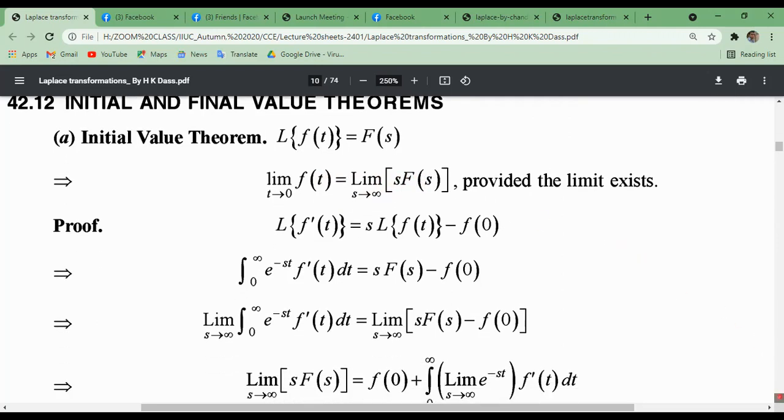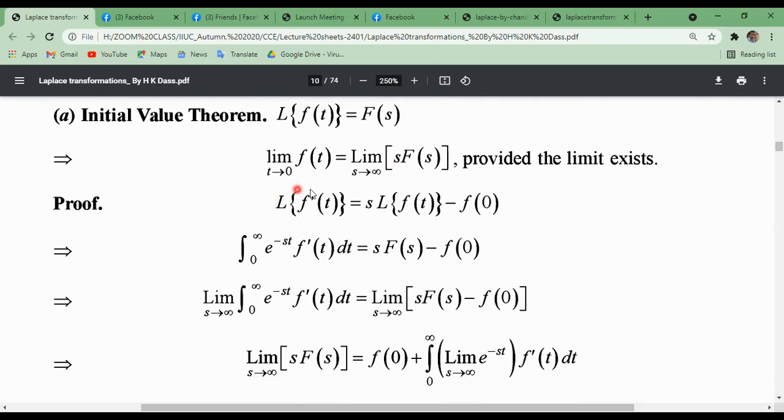The proof is very easy. The Laplace transformation of the first derivative of f of t can be written as s into the Laplace transformation of f of t minus f of 0. Now by the definition, the integral from 0 to infinity of e to the power minus st f dash t dt equals s into F of s minus f of 0. Now taking the limit s tends to infinity on both sides.